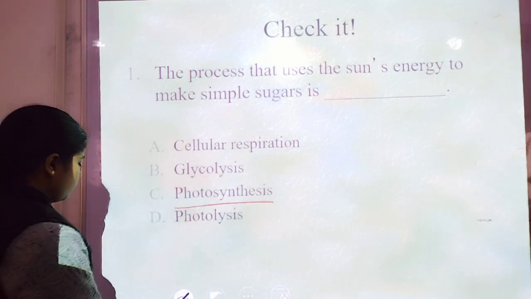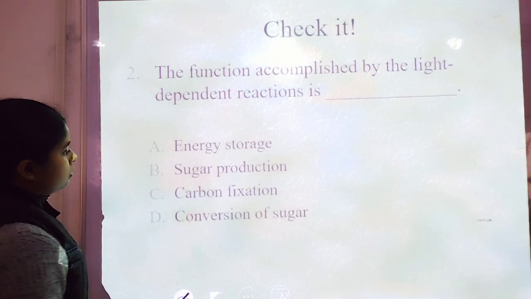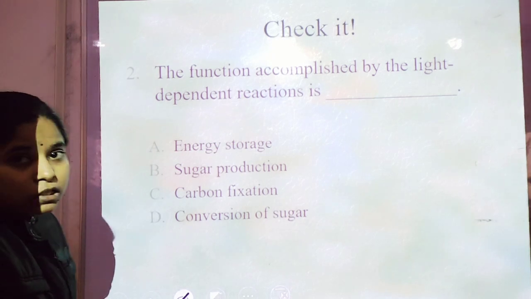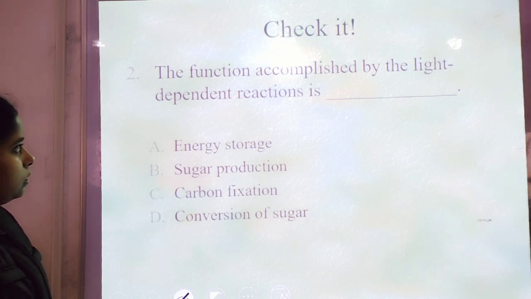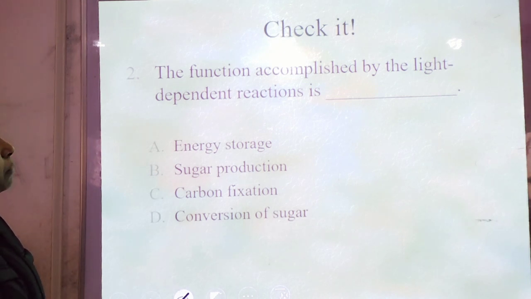The question is very simple. Now the next question is: the function accomplished by the light-dependent reaction is.